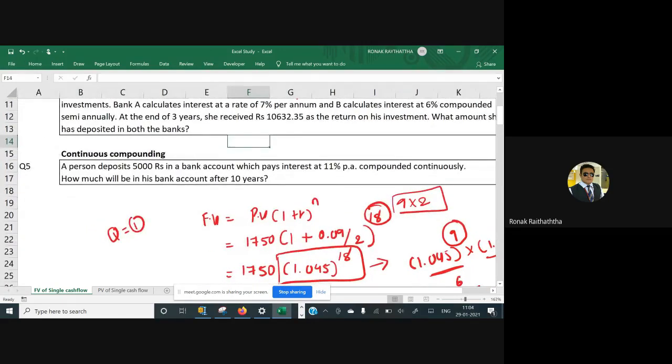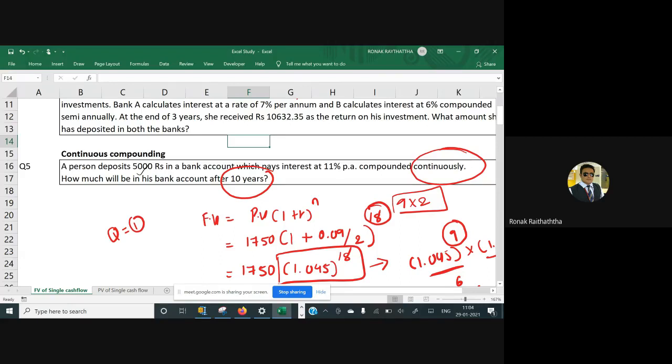Okay. A person deposits 5,000 rupees in a bank account which pays the interest at 11 percent compounded continuously. So it's compounded continuously. That is the word we'll be highlighting. How much will be in his bank account after 10 years? There is a number of periods given to us, so it's not infinity, first of all. But compounding is taking place continuously.